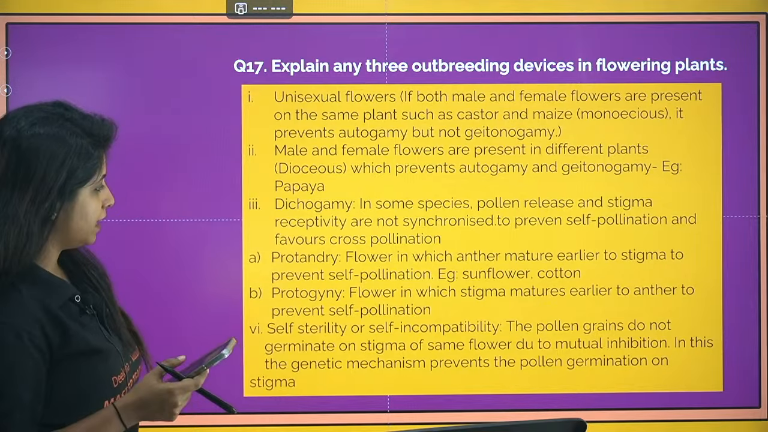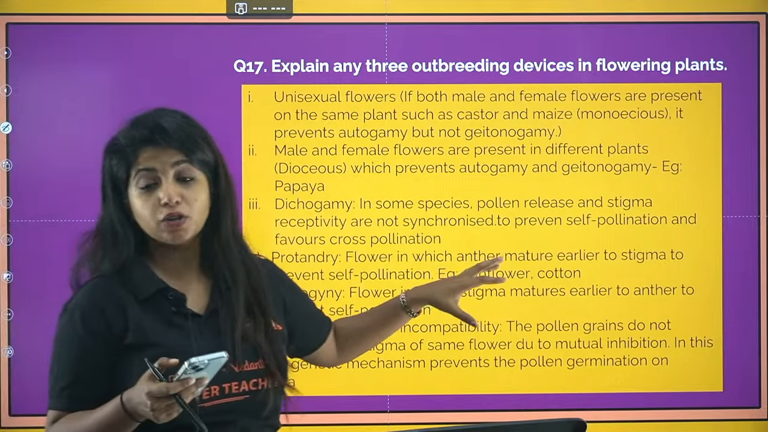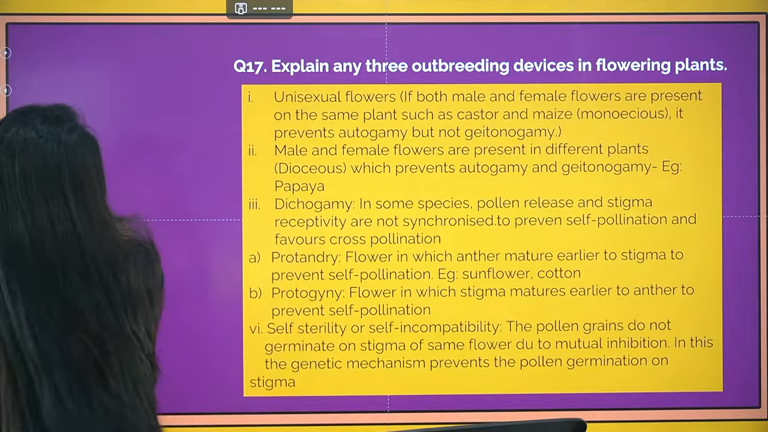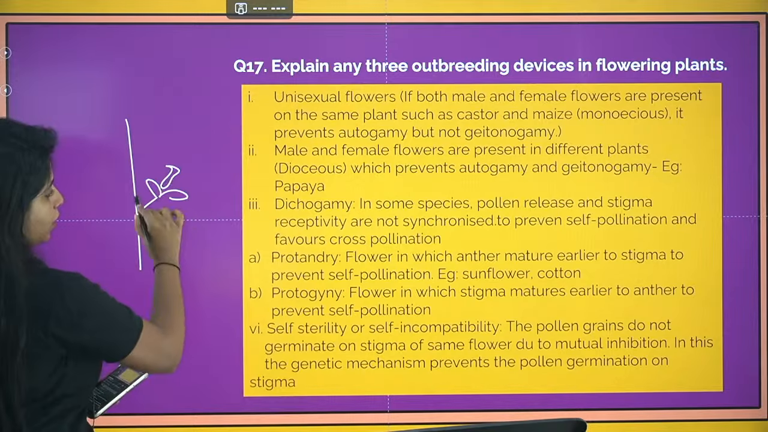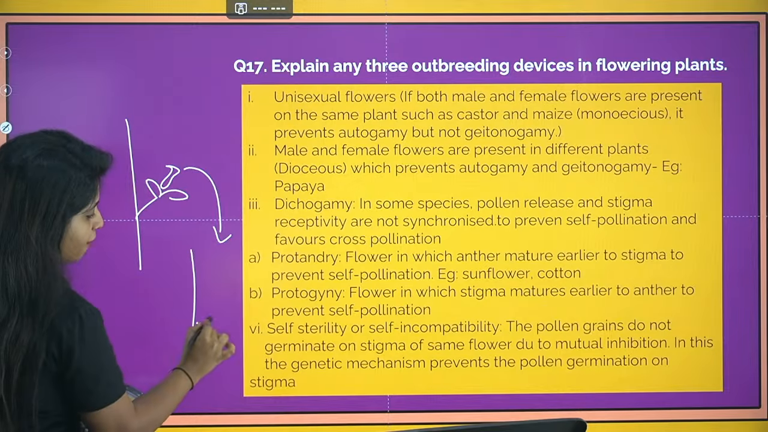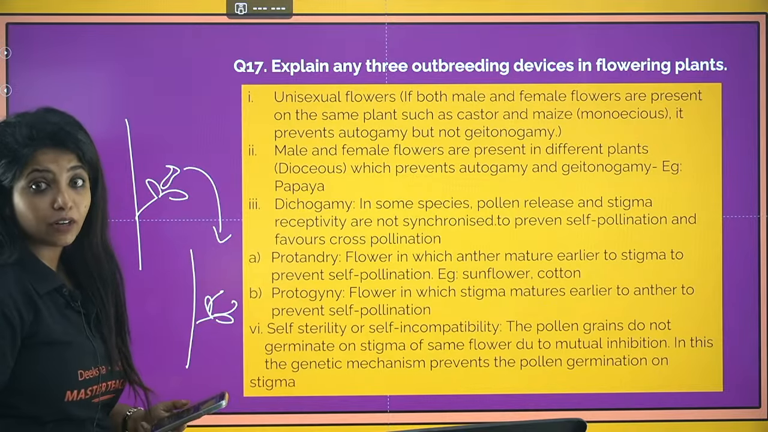Okay? So these are the extra things out there. You can read it. And there is formation of unisexual flowers. They are also outbreeding devices. Why outbreeding? So suppose there is a plant that just has female flowers. Okay, obviously it will have pollination with another plant that will have male flowers. So cross pollination is definitely going to happen.